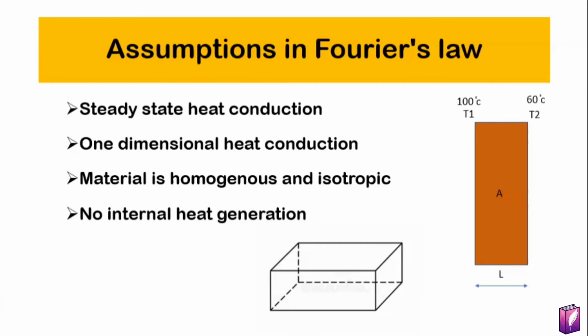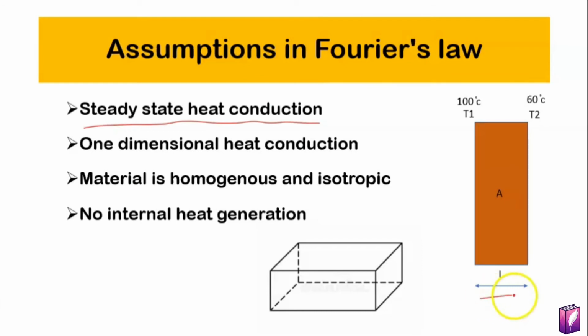Assumptions in Fourier's law. There are a total of 4 assumptions in Fourier's law. First is steady state heat conduction. Steady state means the properties with respect to time are constant.